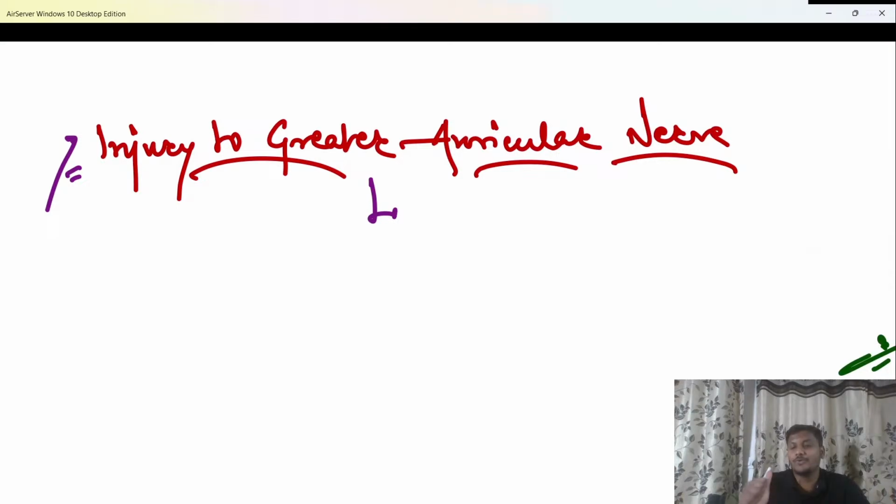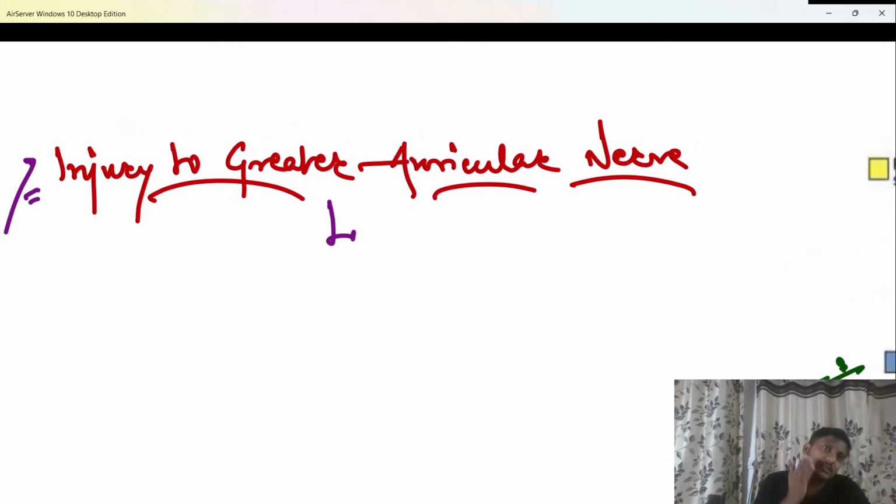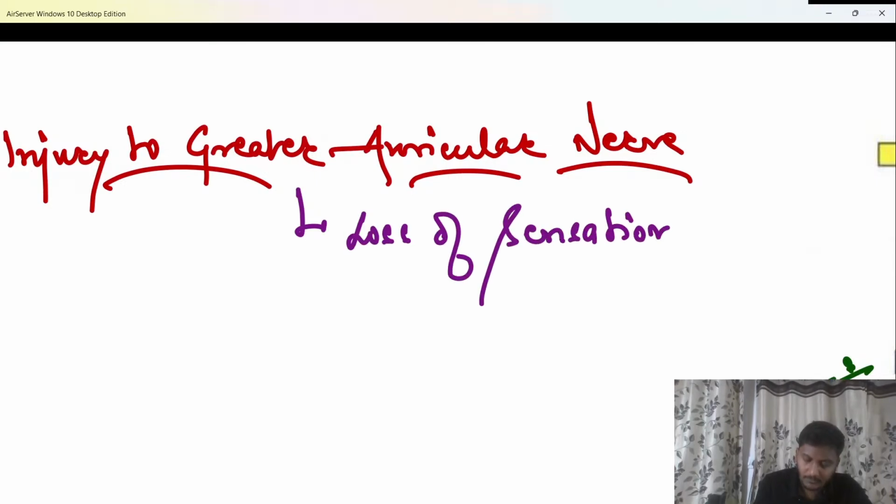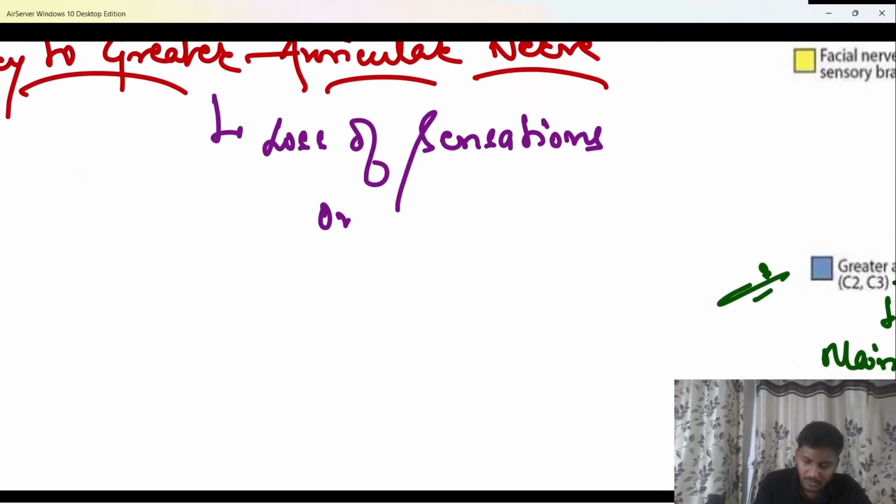Important is, they will usually say that after the surgery, while the patient is shaving, there is loss of sensation or anesthesia. The patient is not able to feel any sensations while shaving, usually over the angle of the mandible or the angle of the jaw. Over the angle of the jaw, there are no sensations felt, because the greater auricular nerve carries sensations from here. So injury to the greater auricular nerve leads to loss of sensations or anesthesia over the angle of the jaw or the angle of the mandible.